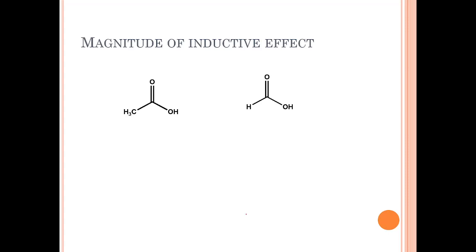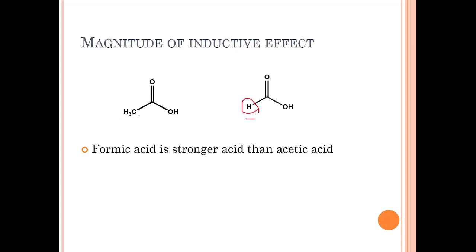So let's see the magnitude of inductive effect. Here you can see formic acid is a stronger acid than acetic acid. Why? Because there is an increase in the magnitude of plus I effect. You can see formic acid has hydrogen and acetic acid has CH3. Hydrogen doesn't have much power for electron donation, so only CH3 will donate electrons, and this will not polarize this bond, and hence formic acid will be easily dissociated and have more strength.